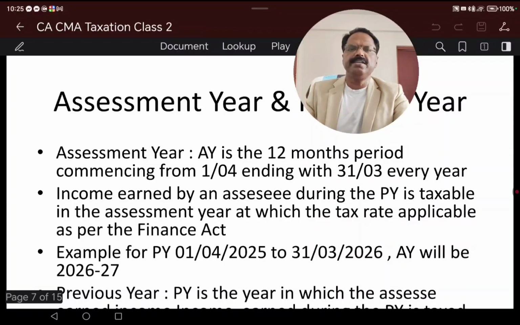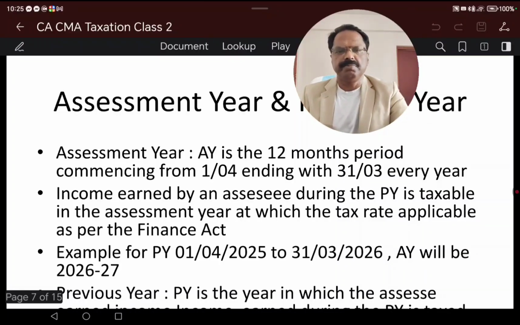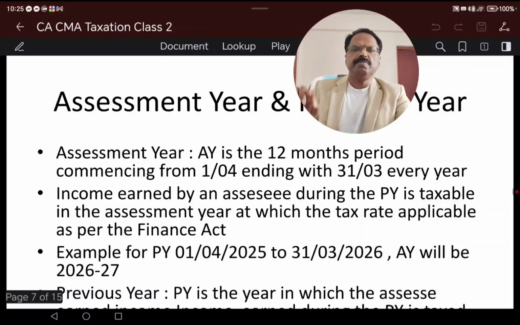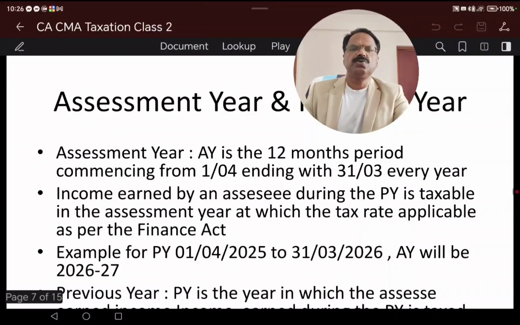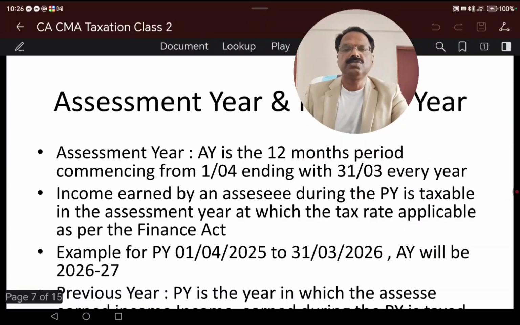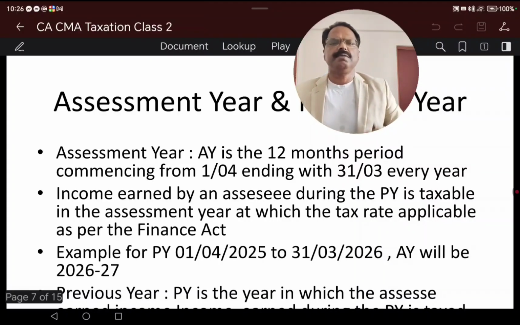So in this case, to clearly identify the assessment year and previous year: assessment year is a 12 months period commencing from 1st April to 31st March. Income earned by the person during the previous year is taxable in the assessment year. For example, income earned by a person from 1st April 2025 to 31st March 2026 is taxable in the 2026-27 assessment year. So if you know the assessment year, it is easy to understand the previous year.